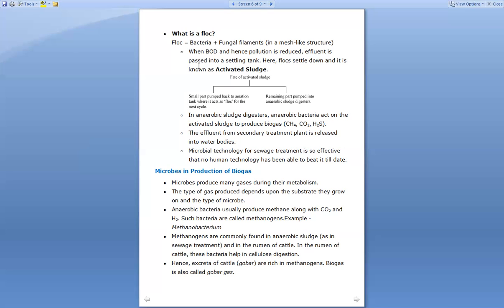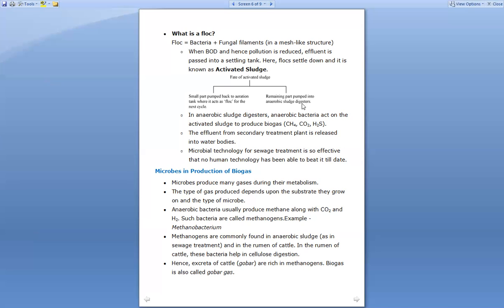And second, the remaining part is pumped into anaerobic sludge digesters, right? Up till now it was being aerated, but after this, the activated sludge is passed to the anaerobic sludge digesters. Anaerobic means there is no aeration here, that is, no air is passing inside it. For this reason it is said to be the anaerobic sludge digester.